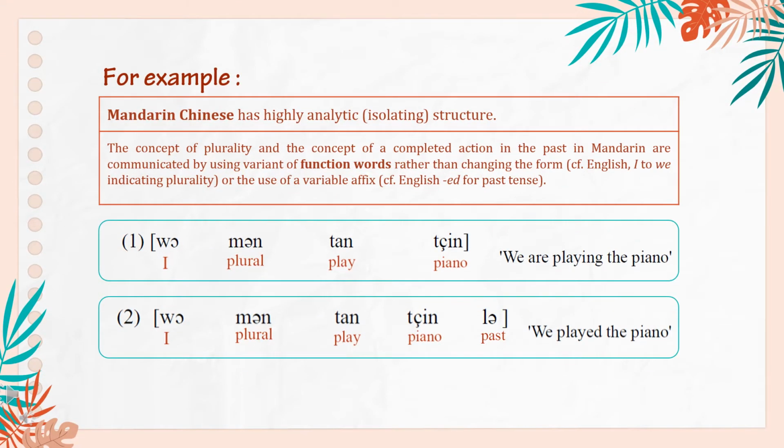For example, Mandarin Chinese has a highly analytic or isolating structure. The concept of plurality and the concept of a completed action in the past in Mandarin are communicated by using function words, rather than changing the form. Compare with English, I to we indicating plurality, or the use of a variable affix, -ed for the past tense.